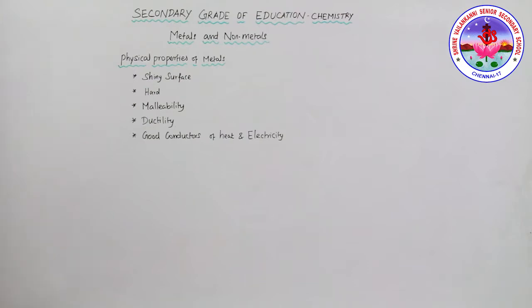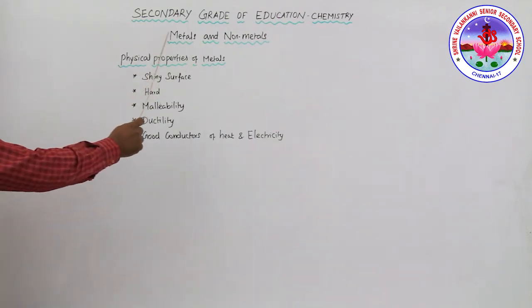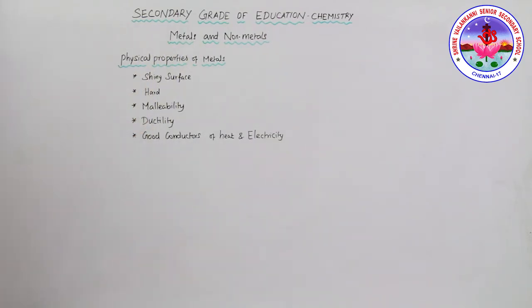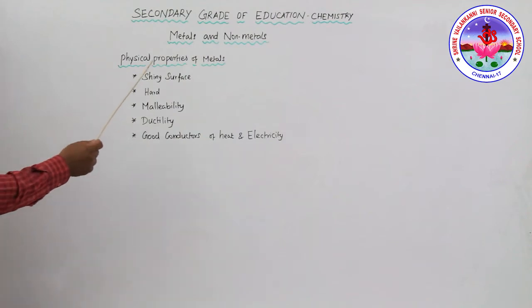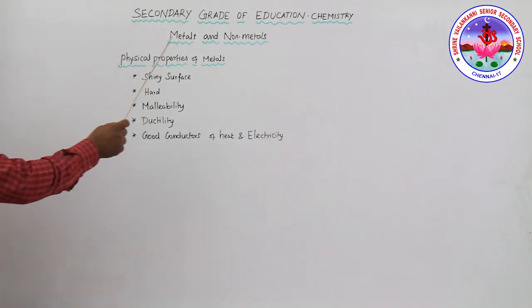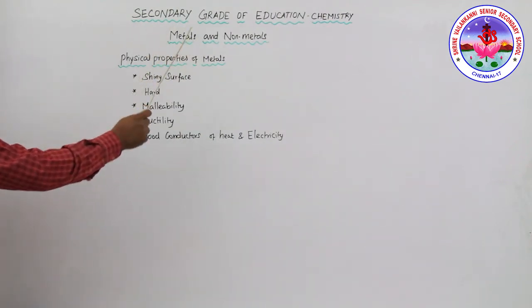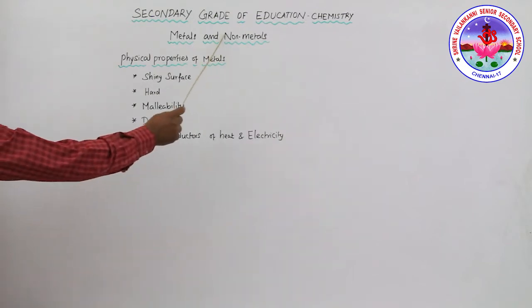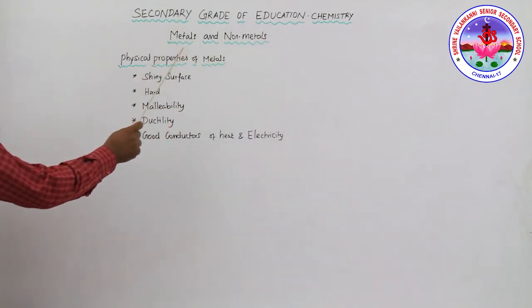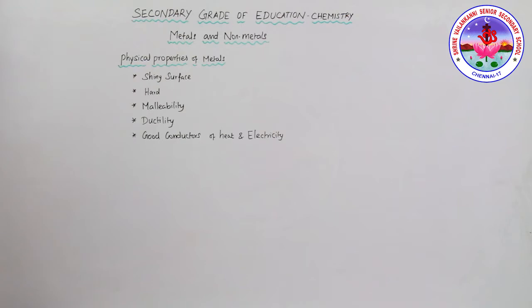Hi students, today we are going to discuss metals and non-metals. In the periodic table, there are 118 elements present. Many of the elements are metallic in nature, and non-metals are also available, but many of the elements are metallic in nature. Now we are going to discuss what a metal and a non-metal are.